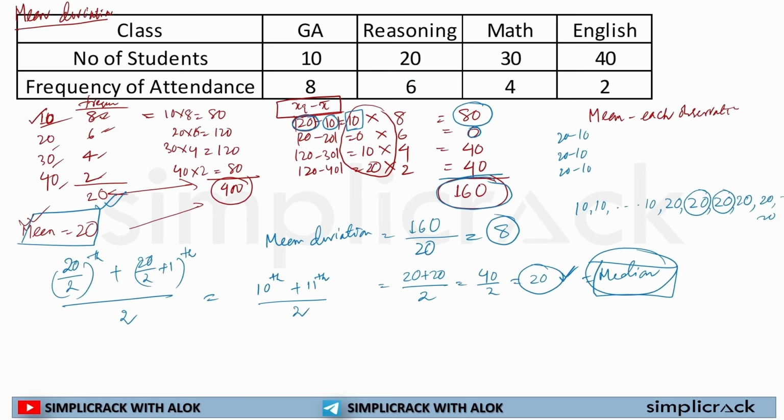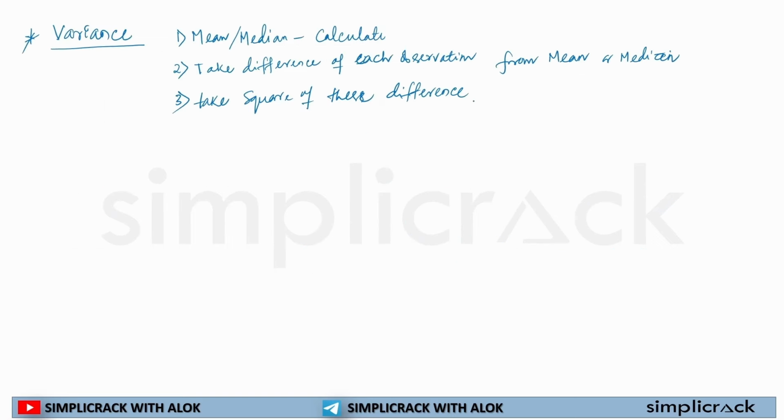For example, in this case the difference was 10, so in case of variance we'll take 10 square, 100, and 20 square, 400. Then it will be multiplied with the observation. It will be easy when we'll be solving the question.